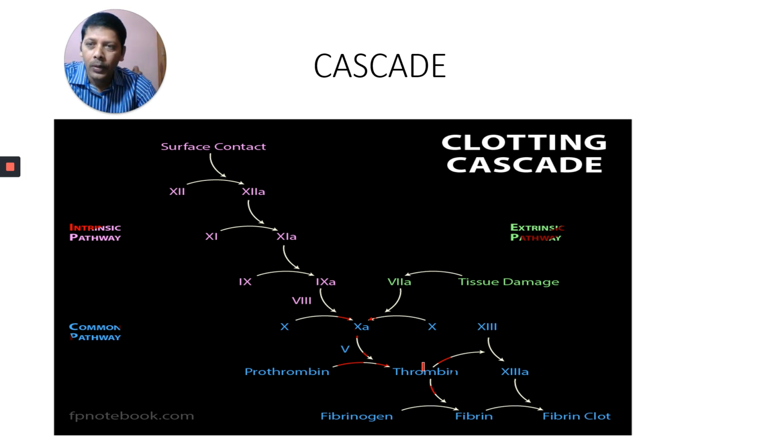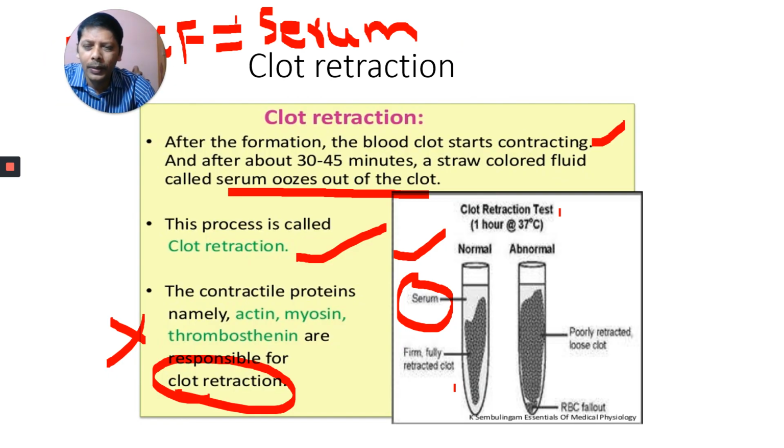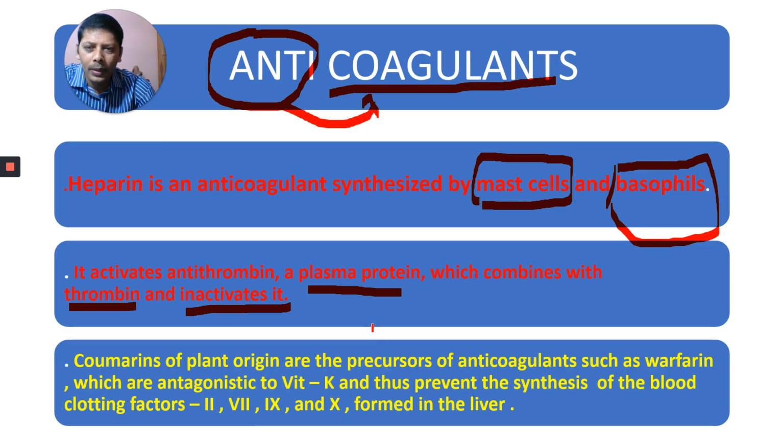But the remaining time, when we are not injured, the thrombin must be in inactive condition. Who is inactivating that thrombin? That is antithrombin. Who is activating that antithrombin? Heparin. Heparin activates antithrombin, which combines with the thrombin.